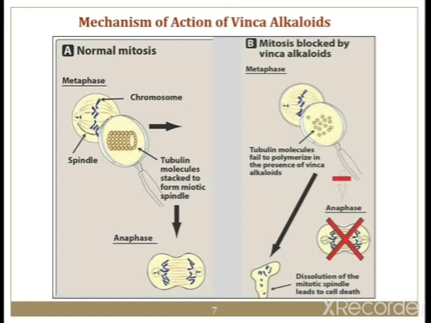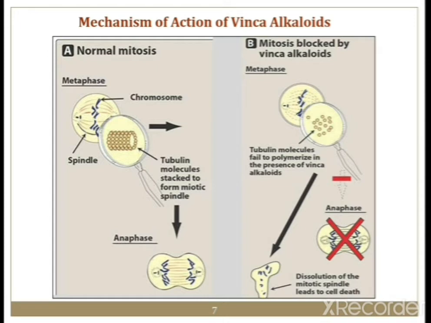This process is blocked by the Vinca alkaloids, as shown in figure B. In metaphase, after the chromosomes have been segregated, the tubulin molecule fails to polymerize in the presence of Vinca alkaloid.